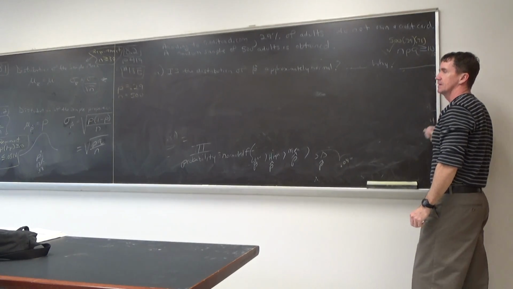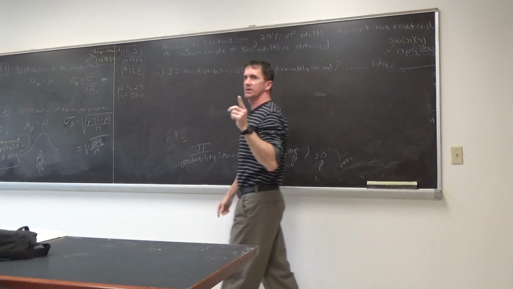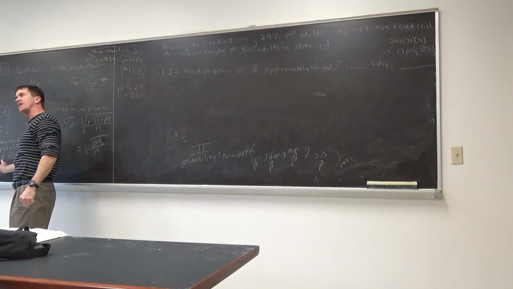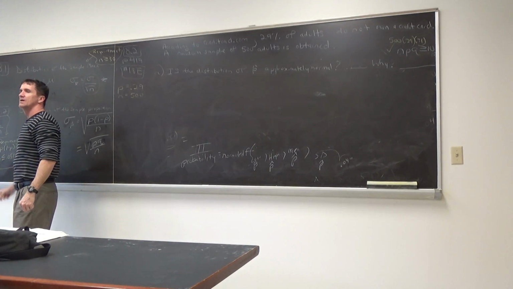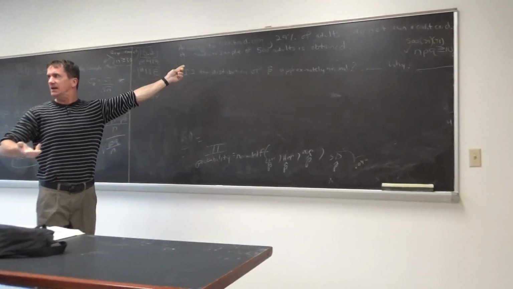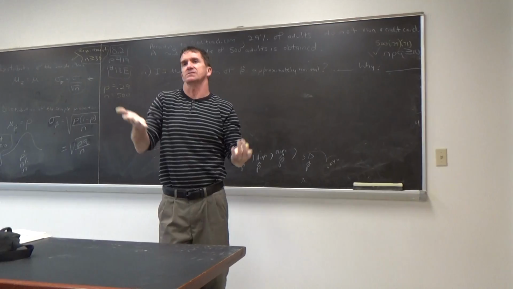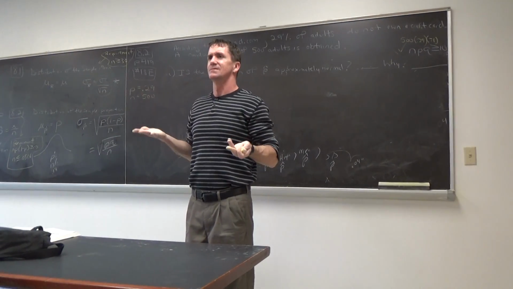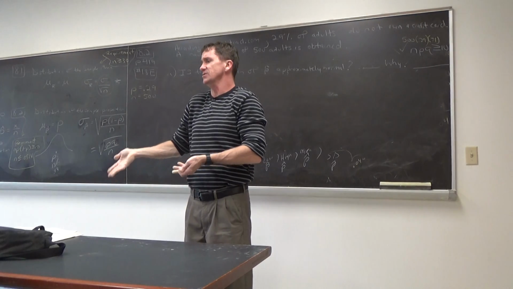Hey, isn't there one other requirement though? Uppercase N. Oh yeah, there's one more thing. I have to make sure that the sample size is lower than 5% of big N. And we're looking here, everyone. Do you see big N anywhere? No. So now you get to guess, estimating stuff. What's big N? We're talking about the adult population. They didn't say in the nation, so I guess we could assume in the world.